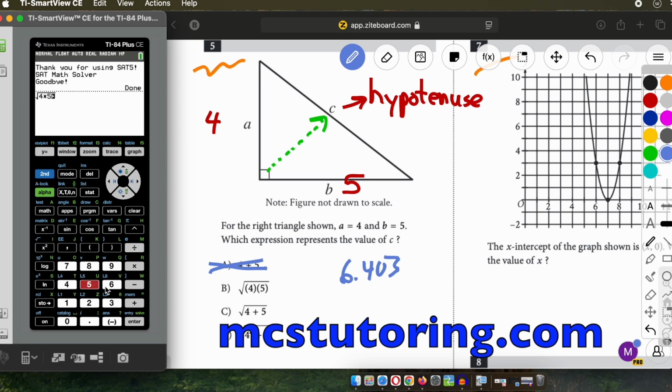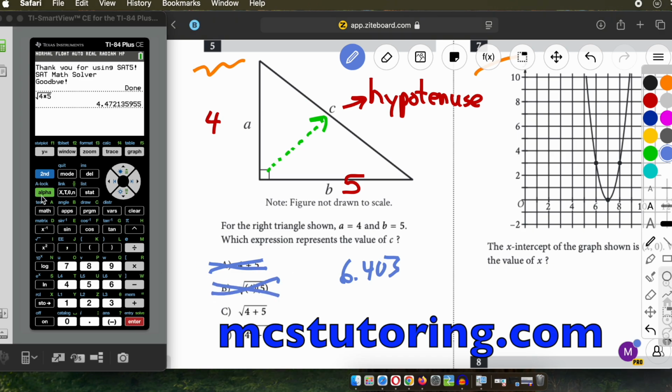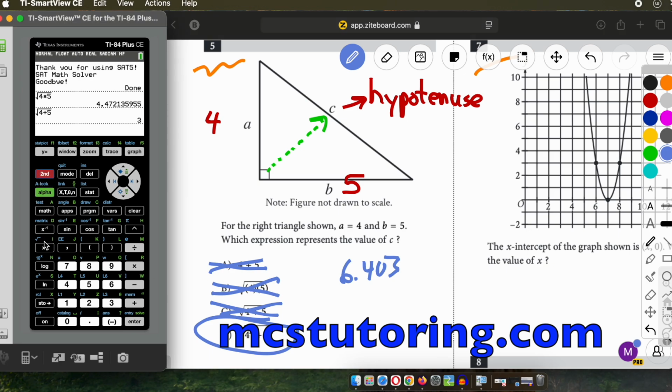That's 4.4. Okay, another wrong answer. And then let's say we did the square root of 4 plus 5. What's that? That's 3. That's also wrong. So it actually becomes this, and let me just show you for those who are doubting Thomases, 4 squared plus 5 squared. 6.403. So there's a way to do it if you're unfamiliar with right triangle stuff.